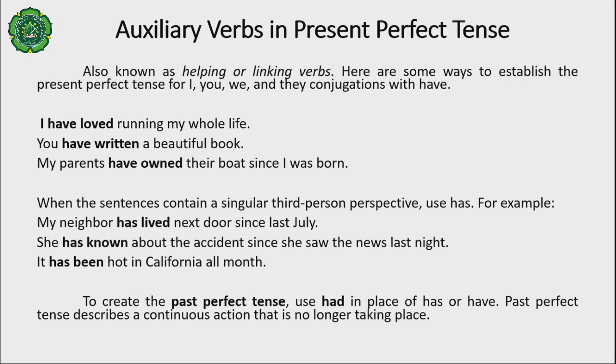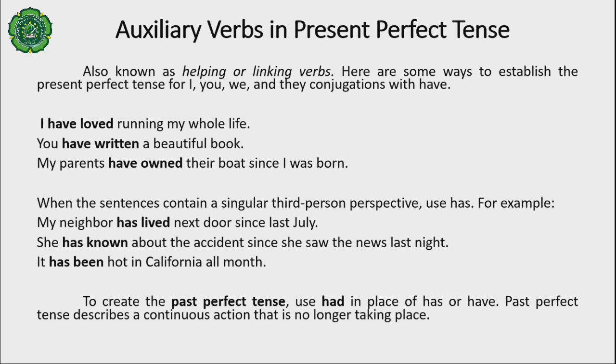Auxiliary verbs in present perfect tense, also known as helping or linking verbs. Here are some ways to establish the present perfect tense for I, you, we, and they conjugation with have. I have loved running my whole life. You have written a beautiful book. My parents have owned their book since I was born.